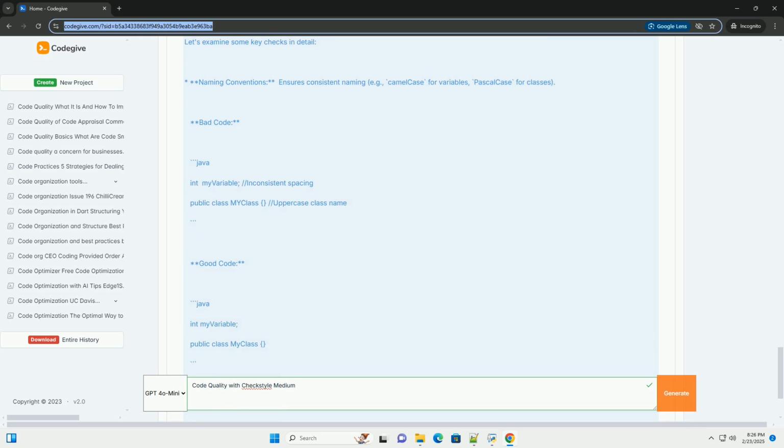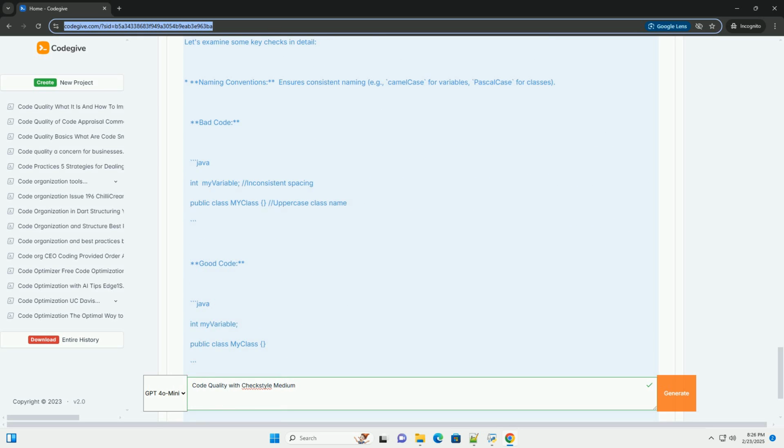7. Suppressing Checkstyle violations. Sometimes, it's justifiable to suppress a particular Checkstyle violation. You can achieve this using annotations. Note: overuse of suppressions indicates a potential problem with either your configuration or code design. Strive to address the underlying issue rather than simply silencing warnings.